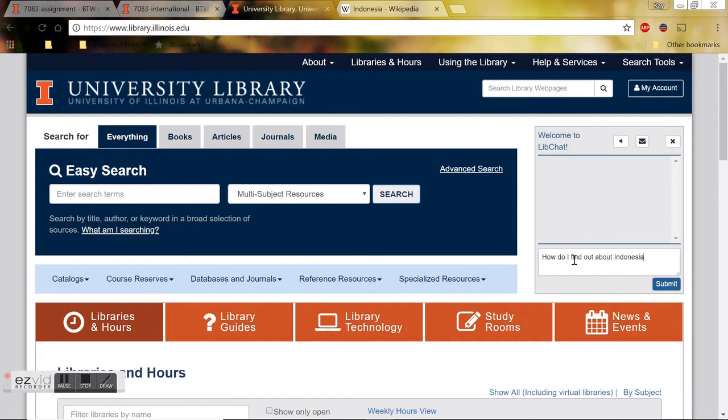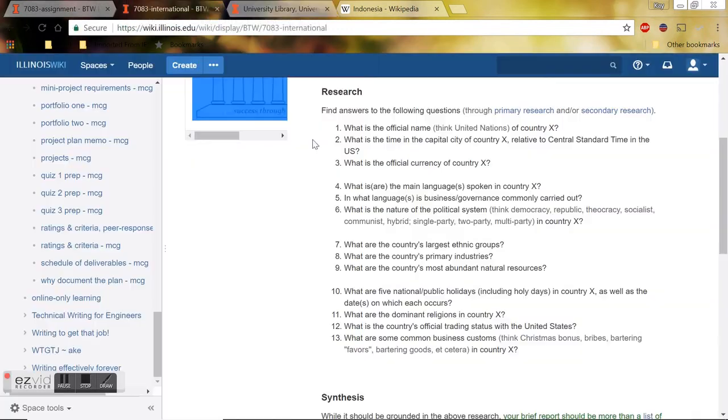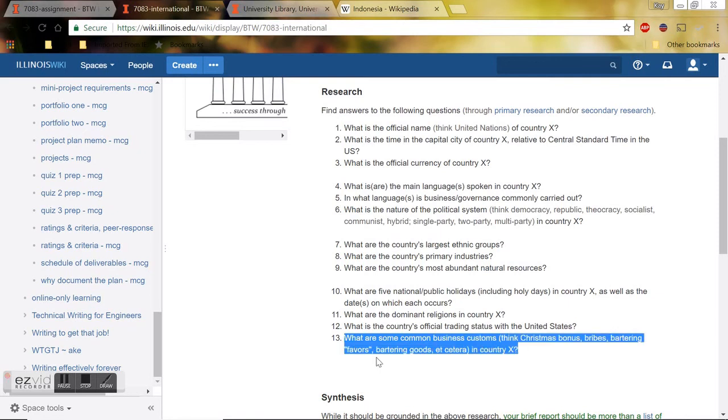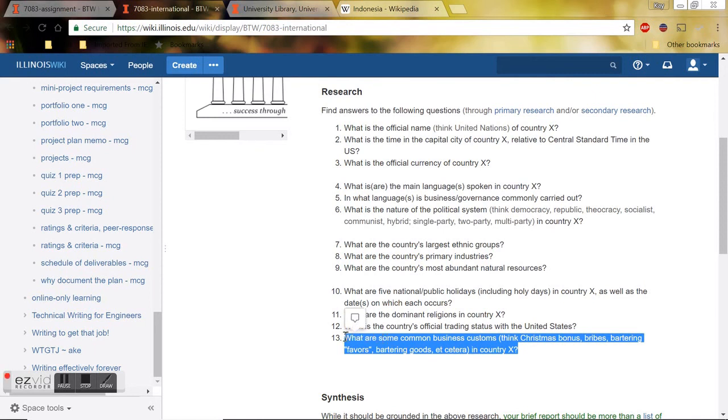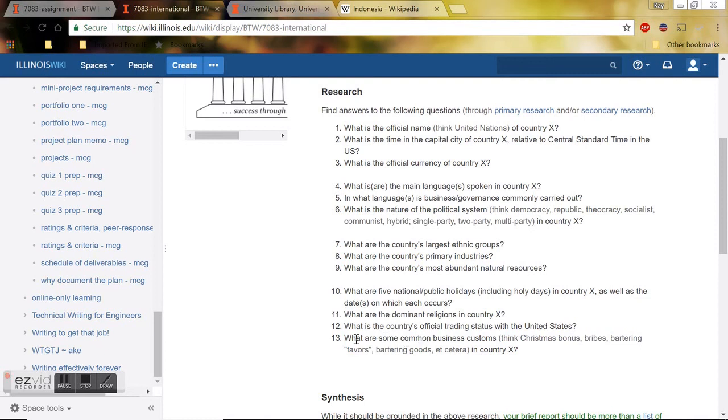Okay, going back to our 13 questions, you should be trying to answer these with a combination of primary and secondary sources. For example, if we look at question 13, you may not be able to find this in a report. You might be able to find a news article or an opinion article about this, which would be fine. But you may end up finding that the easiest way to answer this question is to interview someone who's done business in Indonesia. I would really recommend that you do that. If you know someone, or if you can find someone who's done business in Indonesia or your country that you're doing this report on, ask them these questions, and that'll be a great source.